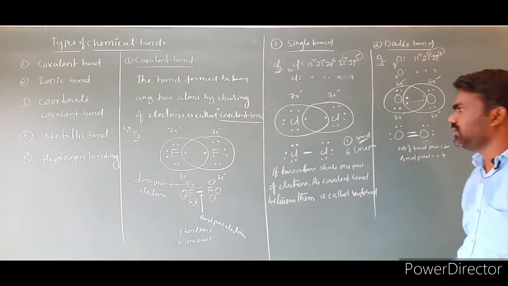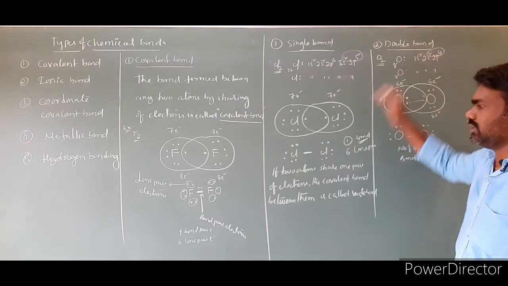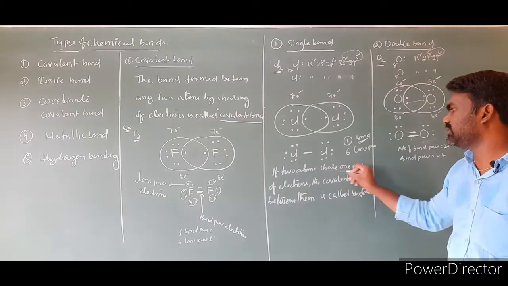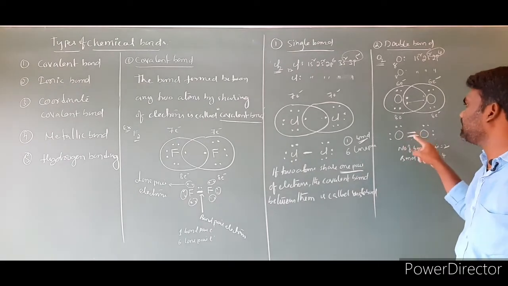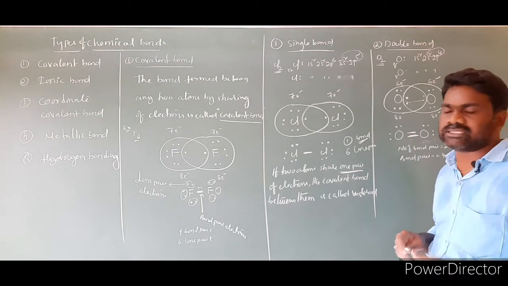What is the sentence? Definitely, what is a double bond? If 2 atoms share 1 pair, it is called a single bond. How many pairs are shared here? 2 pairs. We have to call it a double bond.